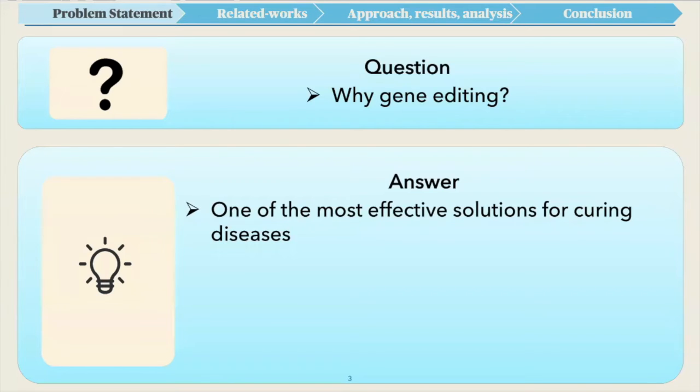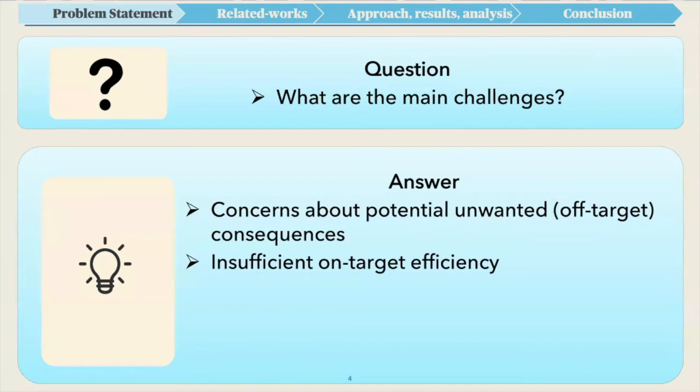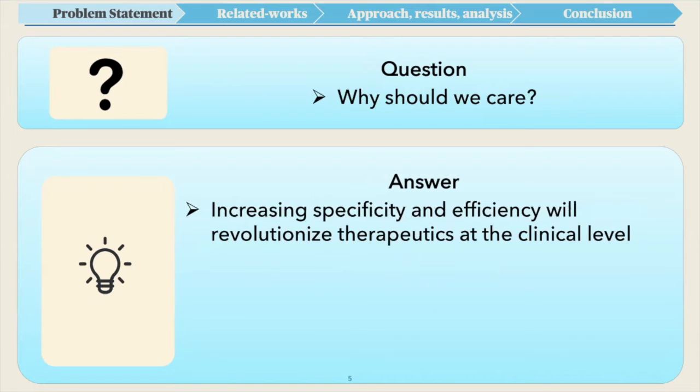So, why am I interested in gene editing? Well, gene editing is one of the methods that attracted scientists' attention, especially in recent years, as potentially one of the most effective solutions for curing diseases. But there are still concerns about potential consequences associated with gene editing due to the insufficient accuracy of the process being used, which prevents clinical level trials. Therefore, solving this issue will revolutionize therapeutics at the clinical level and will hopefully have a worldwide health impact.